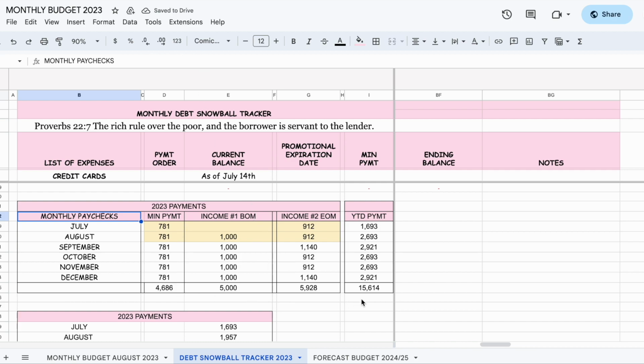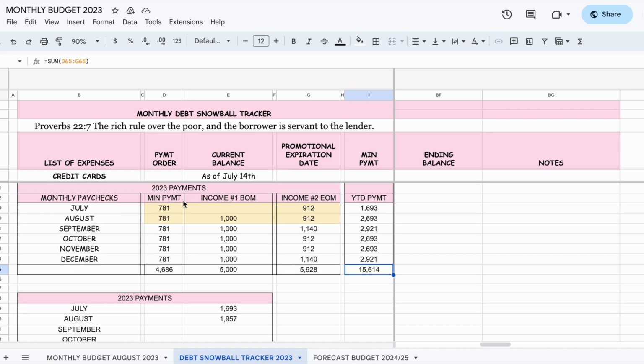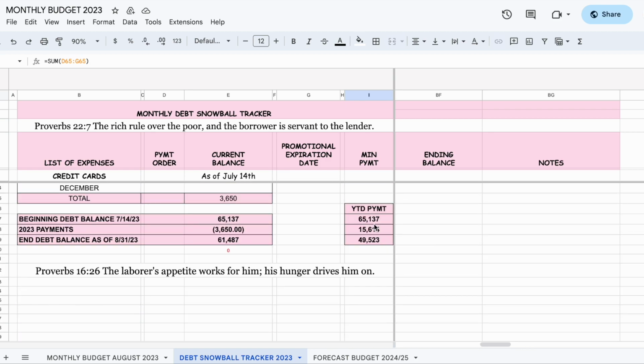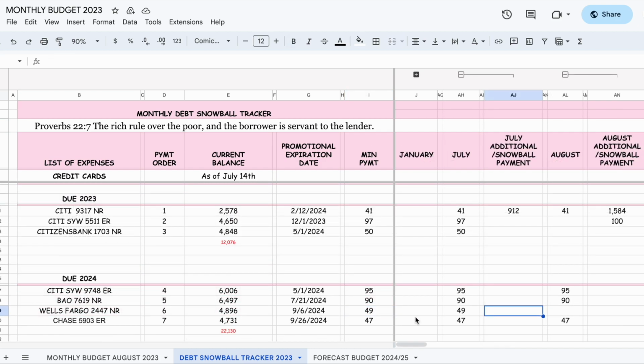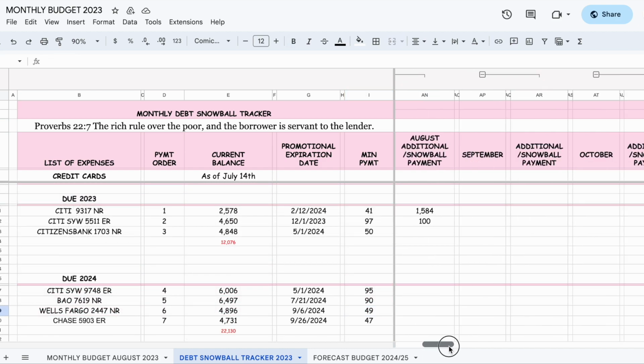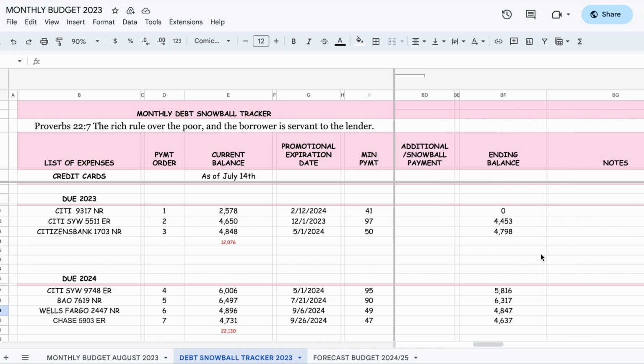So it says that it's 1564 with the minimum payment, right? So what I did was 65 minus 15 equals 49. Unbelievable what 6 months can do. Okay? 49, 15, 23. And again, we're going to break these numbers down. I'll do a separate video because this video is already too long, on how I'm projecting to pay this off. Okay?